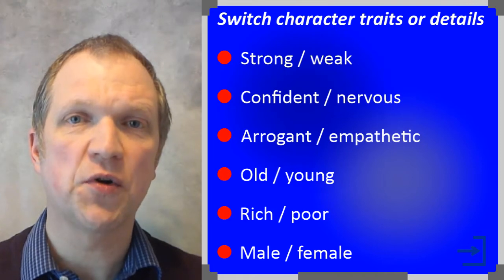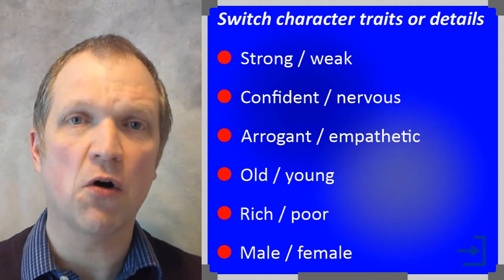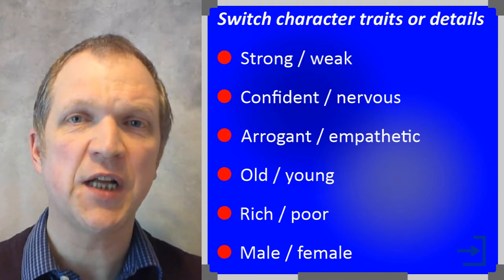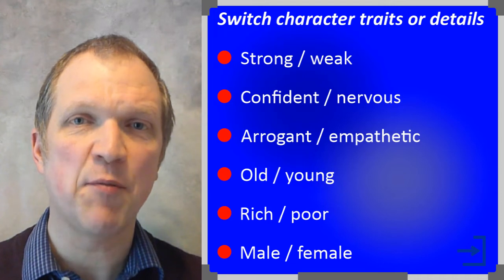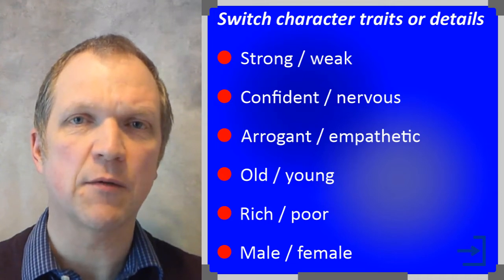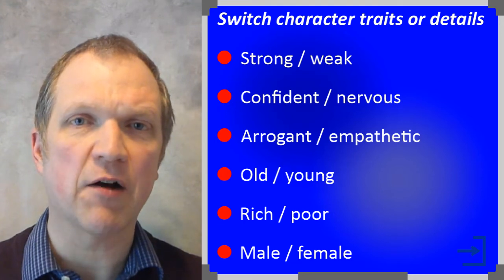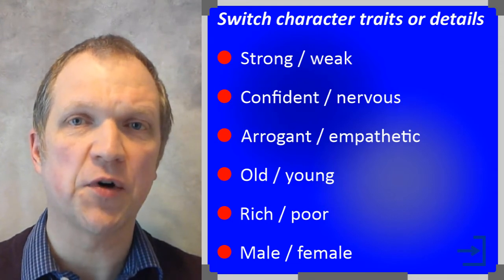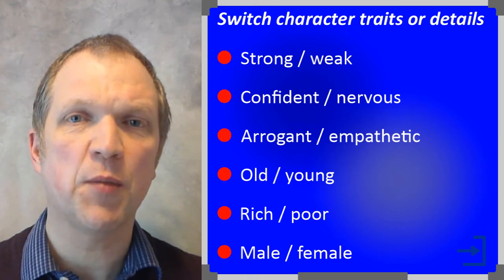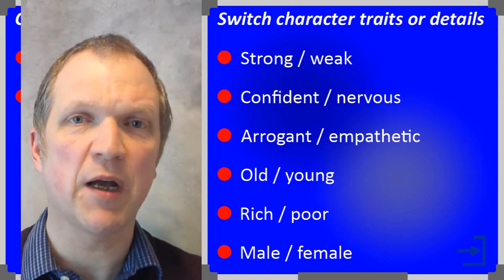Another way to create more story ideas is to switch or swap your characters' traits or details. For example, if your characters are strong, make them weak. If they are confident, make them nervous. One of the earlier story ideas featured an arrogant teacher. If this teacher is caring and empathetic instead, this could change the story's ending. Similarly, if the heroes in the other story ideas were arrogant, that too could lead to different outcomes. Alternatively, swap old and young characters, rich and poor characters, or male and female characters. Returning to the falling birth rate story idea, the sex or gender of the hero is not specified. However, it's likely the plot could take different paths depending on whether the hero is male or female.